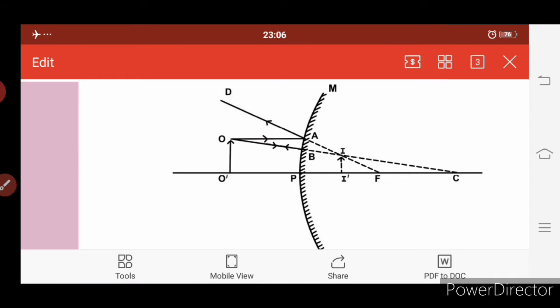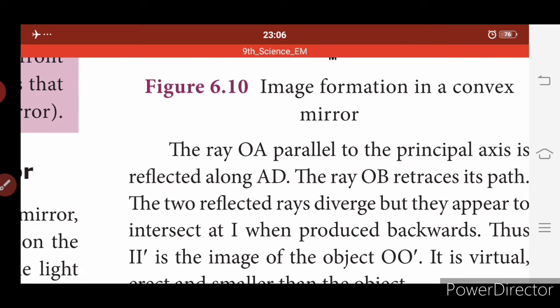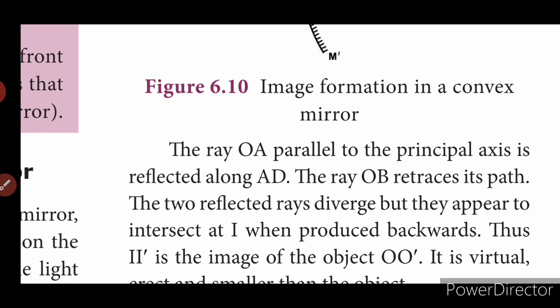Concave mirror is very, very important. For the convex mirror, it is enough if you know how to draw the mirror and where the image is formed. The image is formed behind the mirror. That is more than enough.